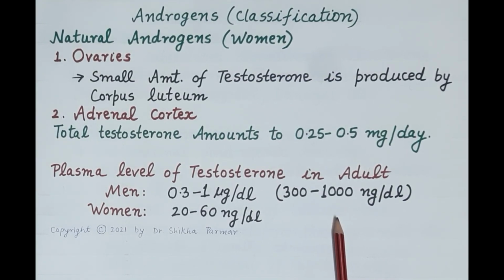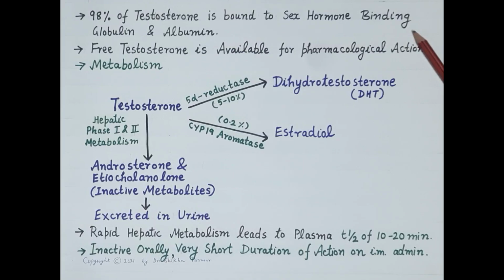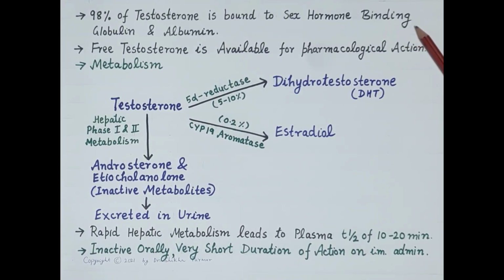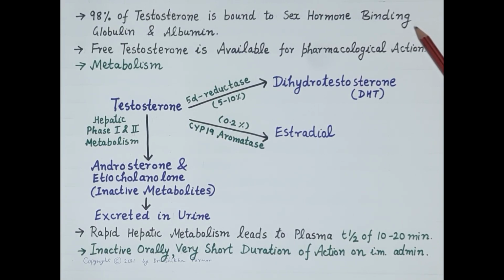Now, before proceeding to the classification of synthetic androgens, let's talk about certain important pharmacokinetic parameters of testosterone, the principal androgen in men. Talking about the pharmacokinetics, 98% of testosterone remains bound to sex hormone binding globulin and albumin.